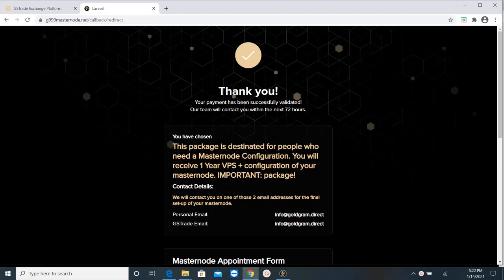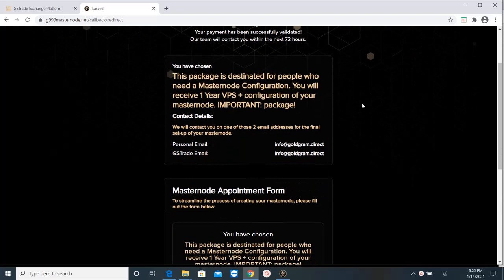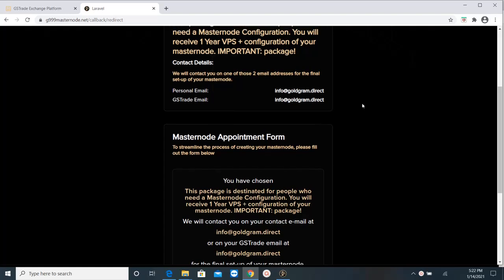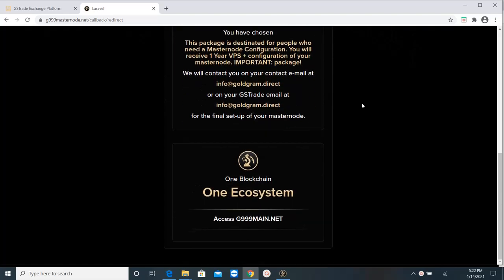And now I can see that I have a message of confirmation telling me that the package is designated for people who need a Masternode configuration. I will receive 1 year VPS configuration of my Masternode. And I have the confirmation of my email, and they will contact me within 72 hours to confirm the appointment.